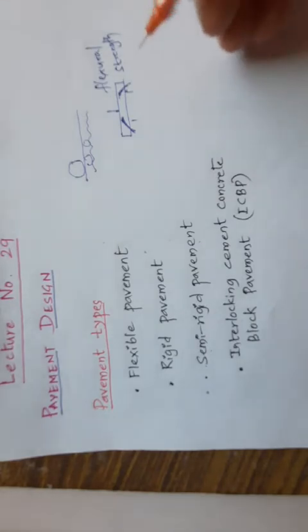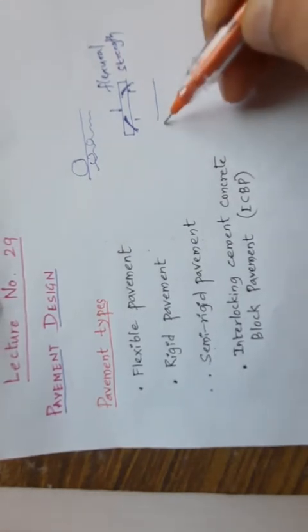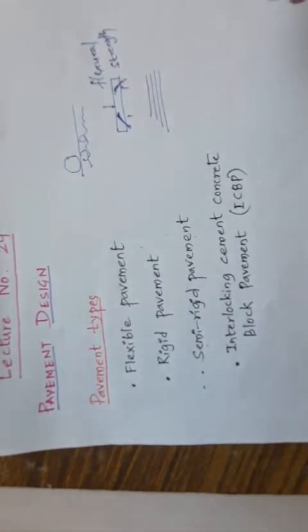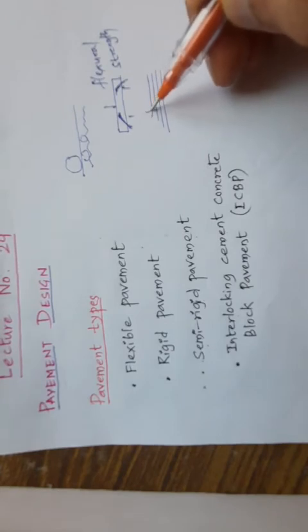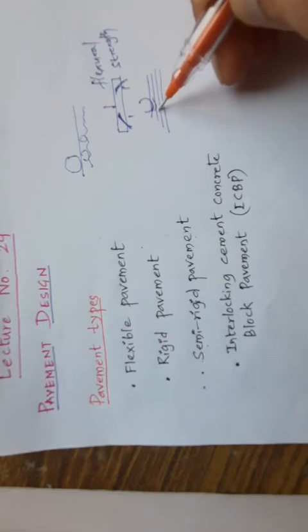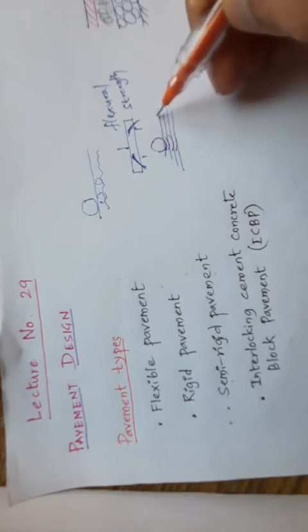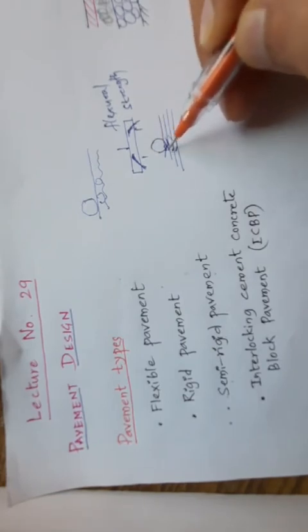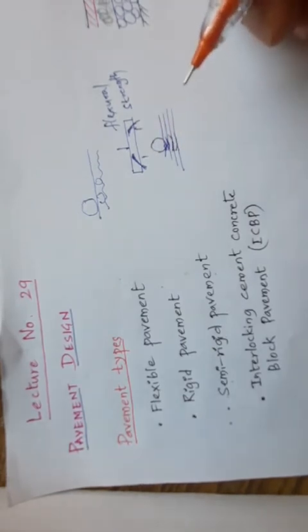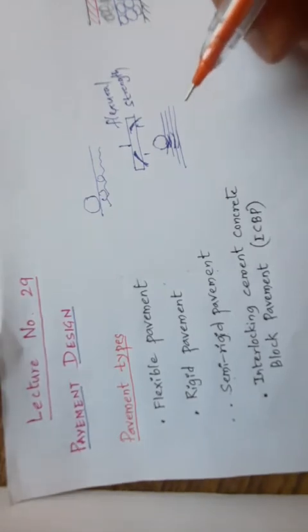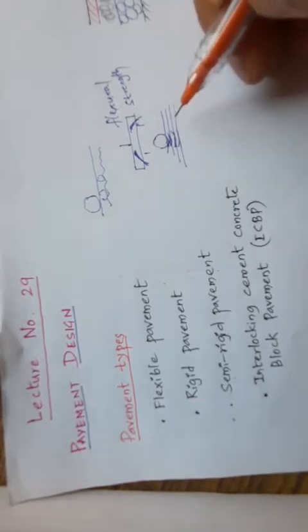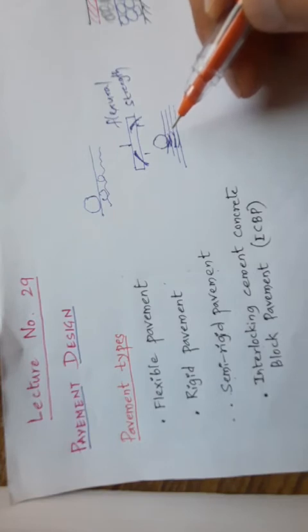In the sense, you have the different layers of the flexible pavement. When the wheel comes to this particular point, all the layers start bending under the wheel deformations. The moment the wheel moves forward, they come back to the original position. So this is what we call recoverable deformations.